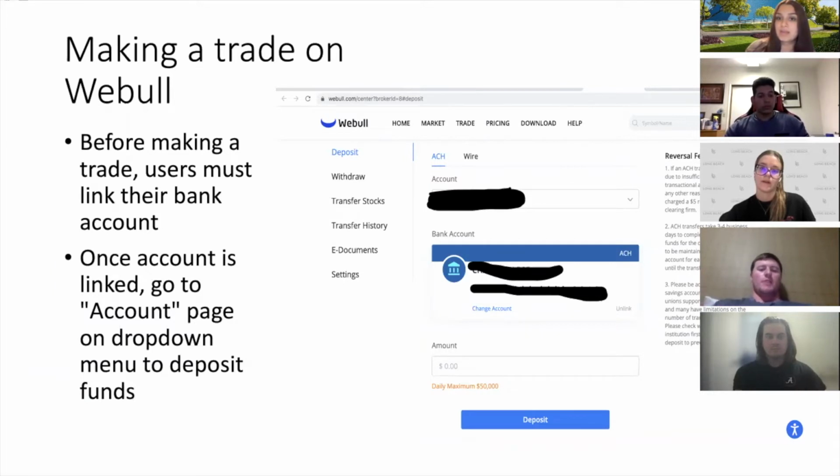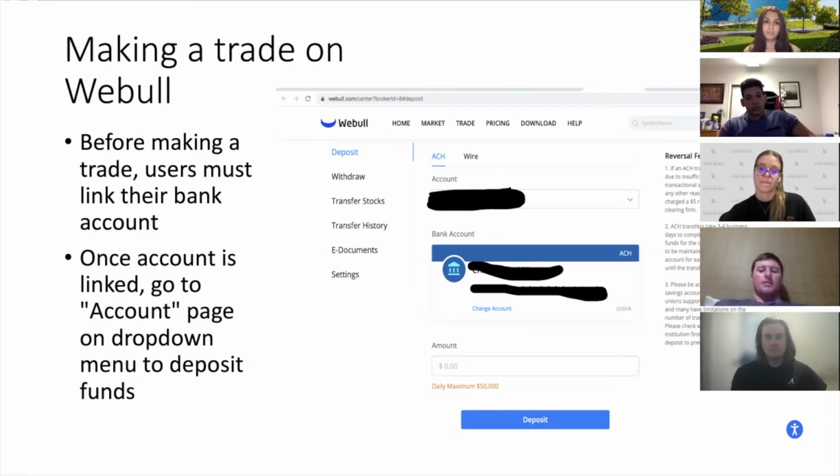So now that you got your account set up, the first step to making a trade is going to be to deposit some funds into your account. You're going to start off doing this by clicking on the account page on the drop-down menu. Then once you're there, you're going to click on deposit, and it's going to take you to a page where you enter your bank information, such as what bank you use, and then enter your login information as well. After that, it's going to ask you a couple of personal security questions and have you make a trading password. That's a 6-digit number that you enter in every time you make a trade.